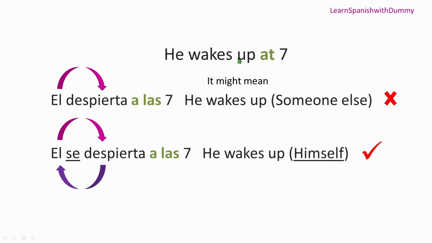Now again, here we have he wakes up at 7. Él despierta a las 7 would be incorrect. It means he wakes up someone else, because you didn't show that he's doing the action of waking up on himself. Here we are saying él se despierta a las 7. Now se means himself, as we have learned. So he wakes up himself at 7. This is correct. All right, perfect. Like this it goes on. If we talk about we, then it will be nos despertamos a las 7. Nos means ourselves.